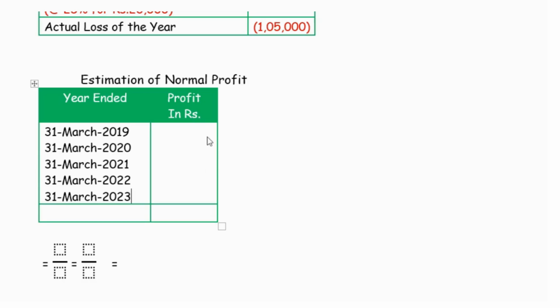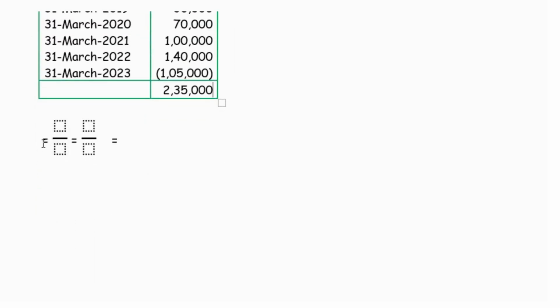The values are 30,000, 70,000, 1 lakh, 1,40,000, and the adjusted loss that we arrived at in the previous working note. Consolidating all these values, we arrive at 2,35,000.